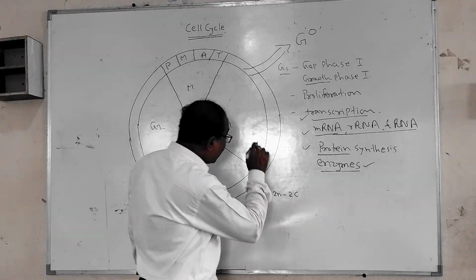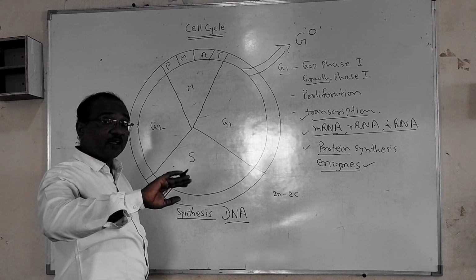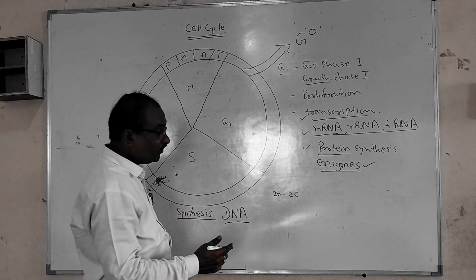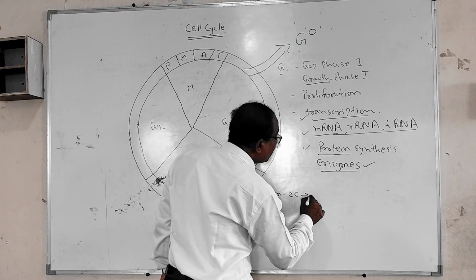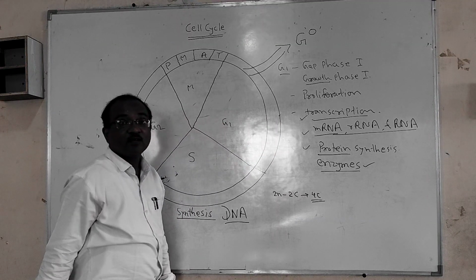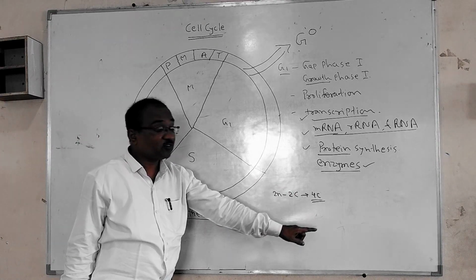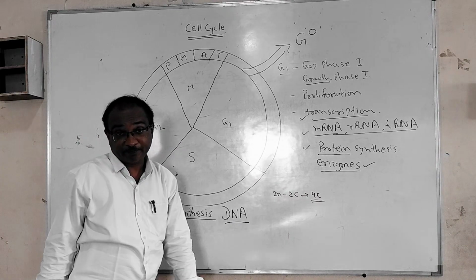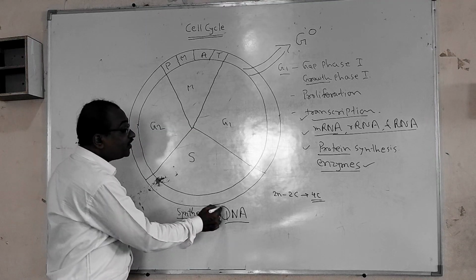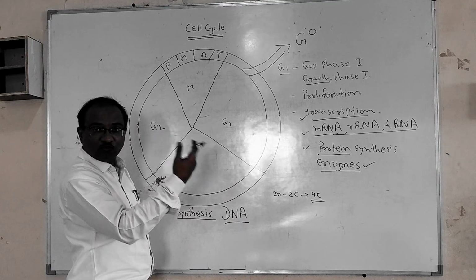But when the cell is going to divide, it doubles its material again, so it becomes 4C volume. Means 4 times more volume will be there, so it will produce the 2 different cells. So the DNA volume becomes 2C to 4C, 2X to 4X.